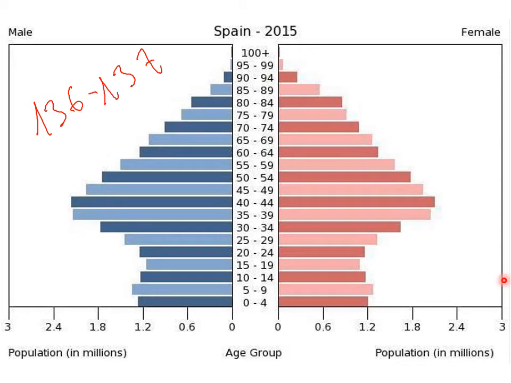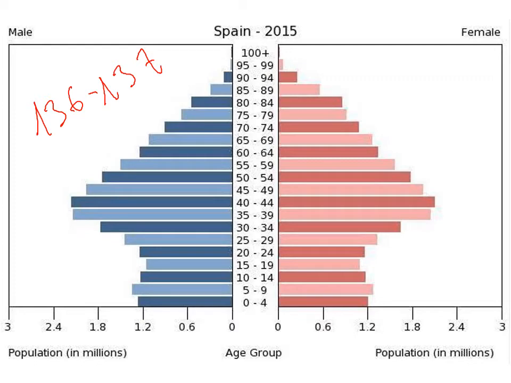Remember, the most developed countries have fewer births, so the bars here that show the children are shorter, and have a high life expectancy. So there are a lot of old people. You can see that there are an important amount of people older than 90 years old, which is, of course, very old.